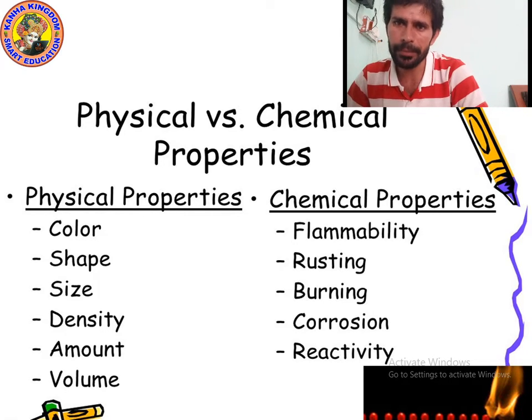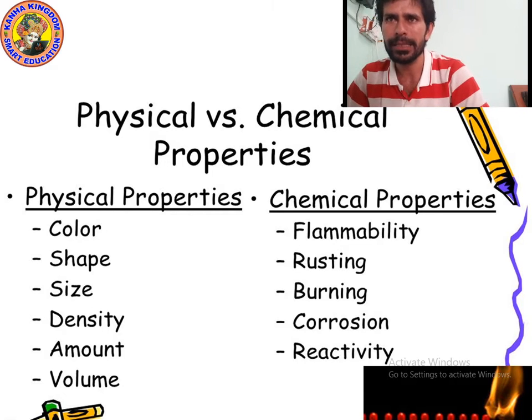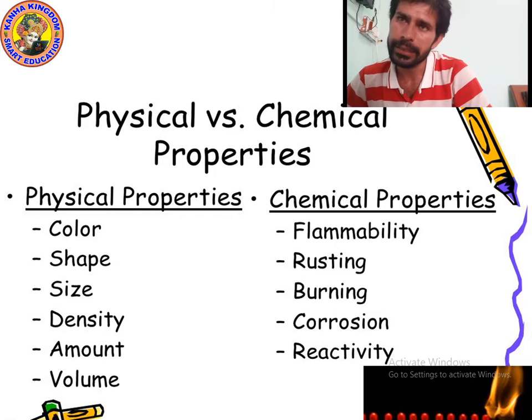And chemical properties, you can see: flammability, rusting, burning, corrosion, reactivity. I have already explained all these. Flammability means the ability of being burned. If something can burn and it does not change again into its original state, then it is flammability.